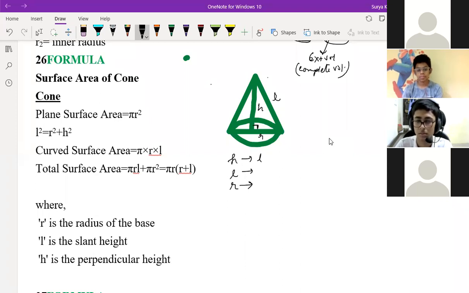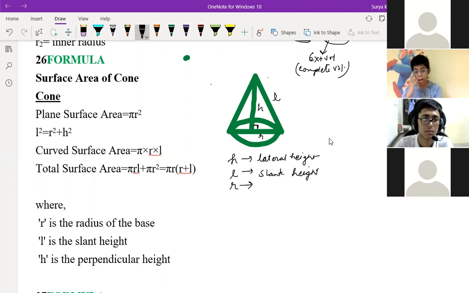H is your lateral height. And L is the slant height. Don't get confused with the names, children. Sir, lateral height means straight height. Yes, lateral height means straight height, or you can say vertical height. That also is okay. And R is radius. People will confuse between slant and lateral height. See, L for lateral, but don't think in that way. H is your simple, normal height. And L is the slant height.